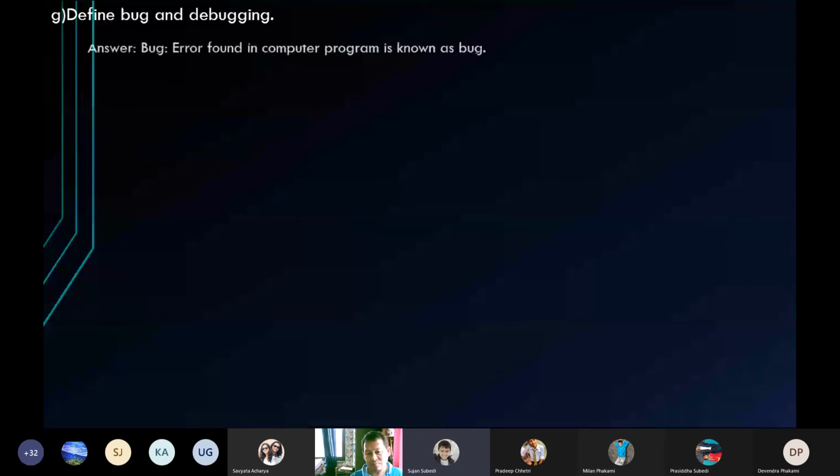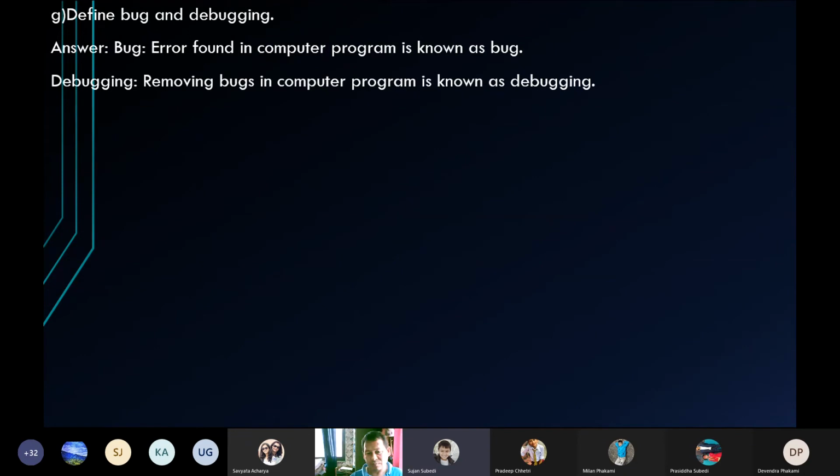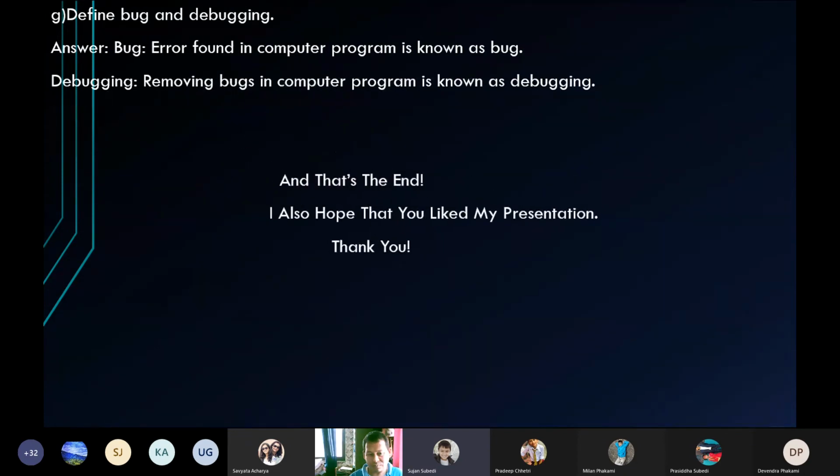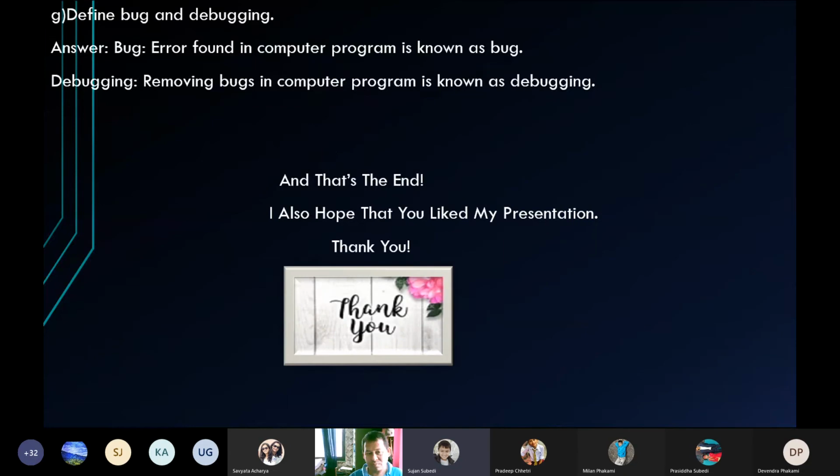Define bug and debugging. Bug: an error found in a computer program is known as bug. Debugging: removing bugs in a computer program is known as debugging. And that's the end. Thank you.